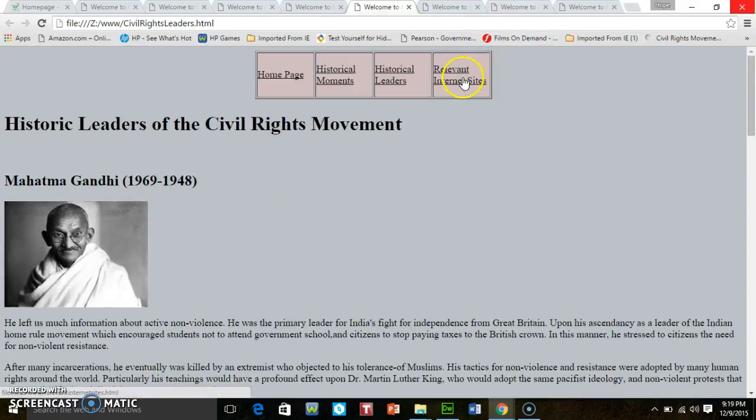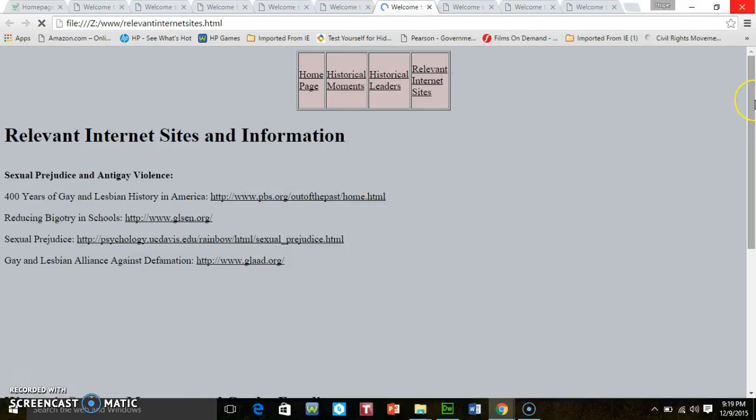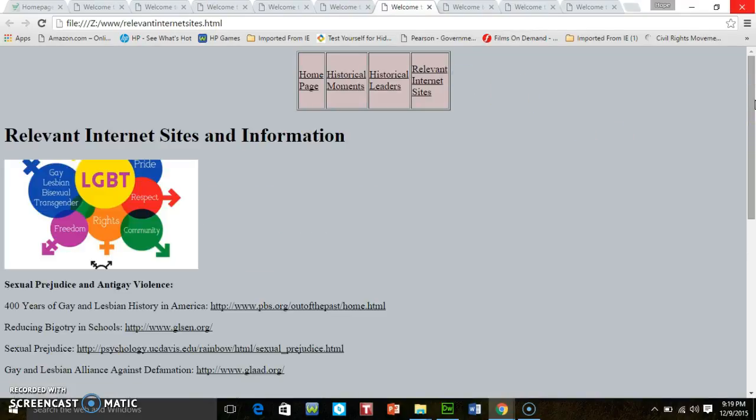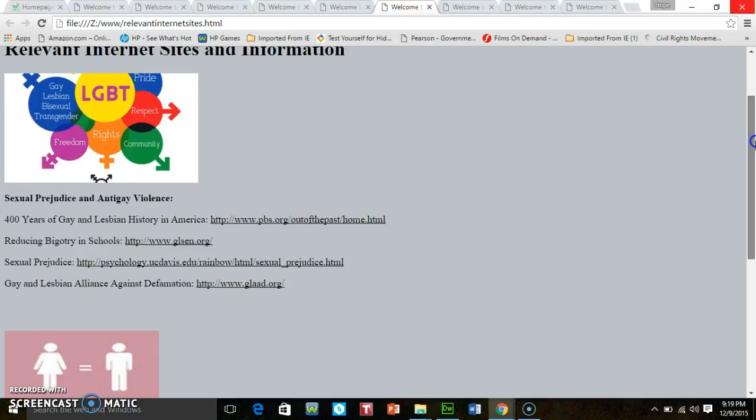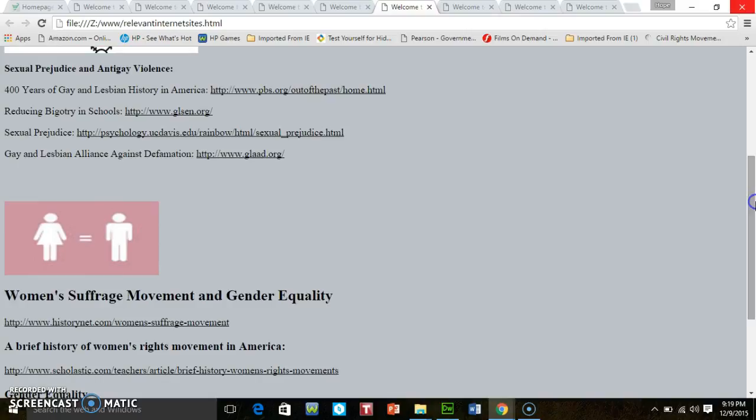And then my last page is a relevant internet site. I wanted to include this information because there's other civil rights struggles within the United States that I thought students and educators would want to have featured in terms of information that they can go to and get information on other civil rights struggles, like the gay, lesbian, bisexual, transgendered, and questioning individuals. These were different resources I wanted to provide to that population, or individuals who were looking for information about the LGBTQ movement, or